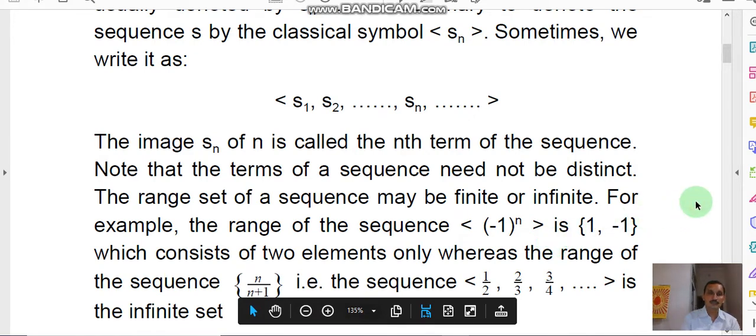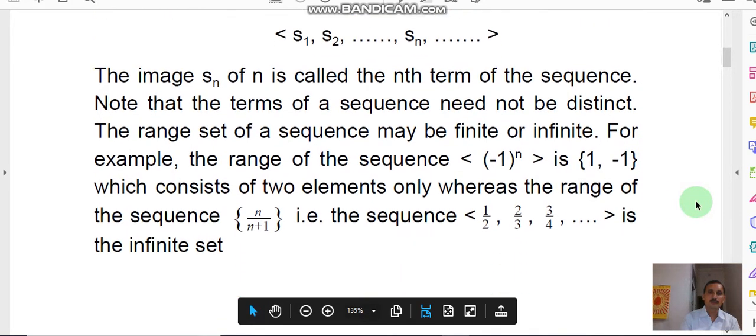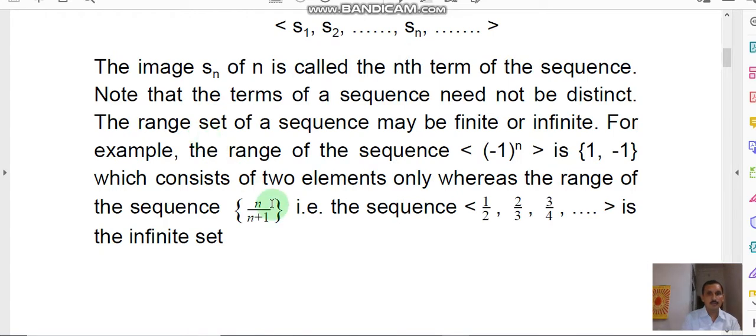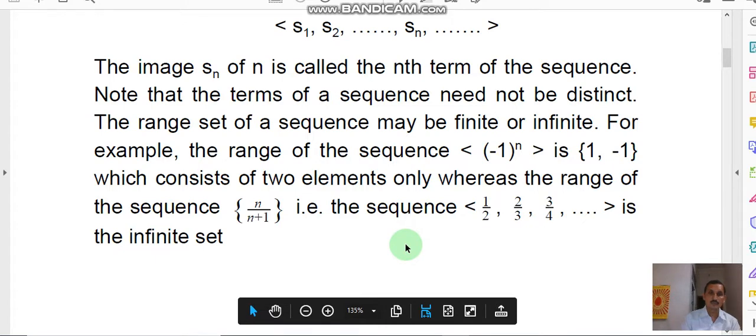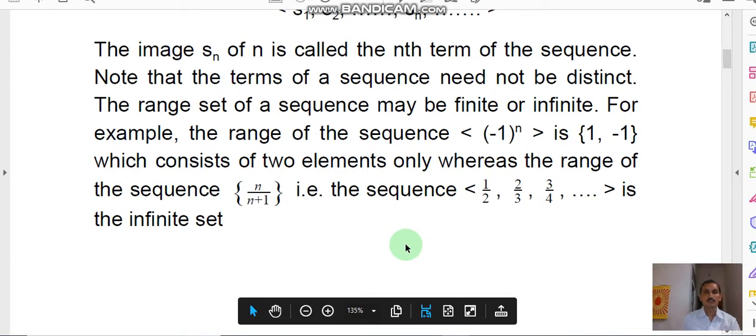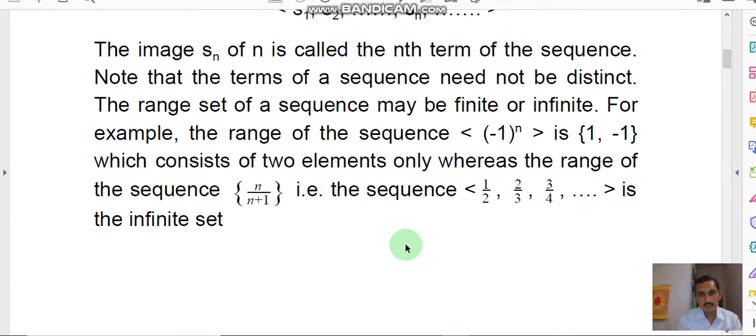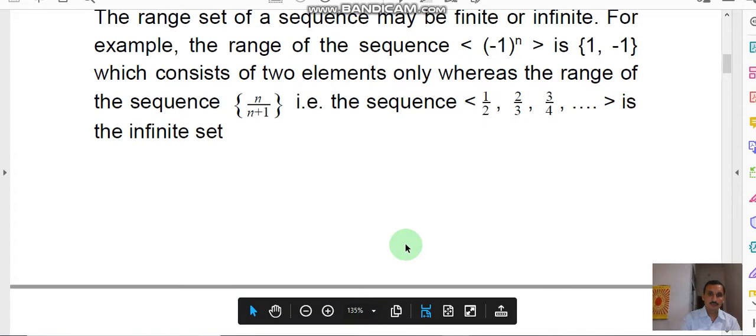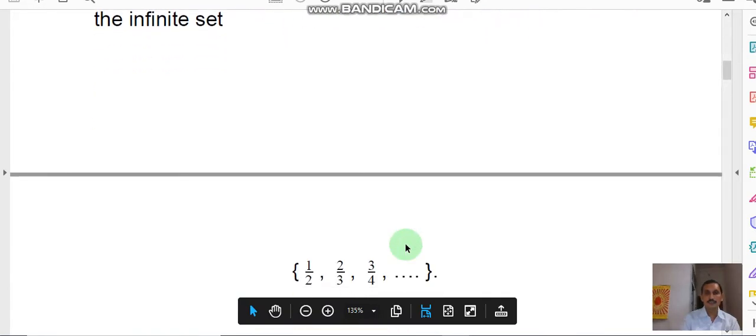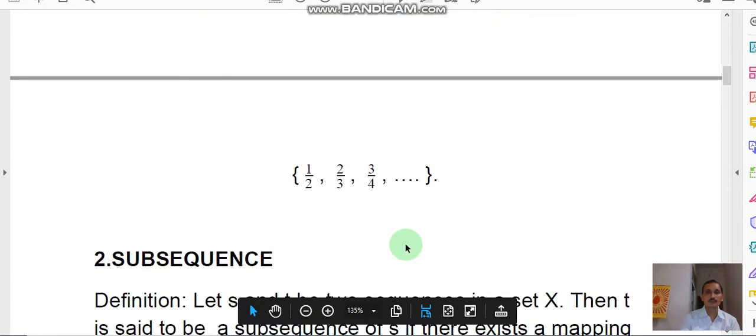What is the range of the sequence n upon n minus 1? That is the sequence 1 by 2, 2 by 3, 3 by 4 and so on, which is an infinite set. So these are the examples of two sequences: one sequence having a finite range set and one sequence having an infinite range set. So the range set may be finite or infinite.